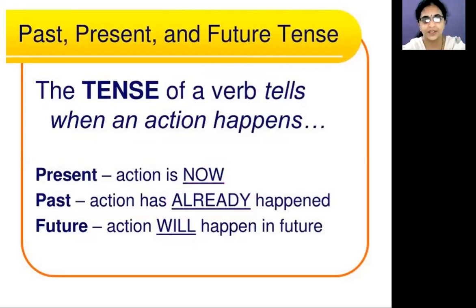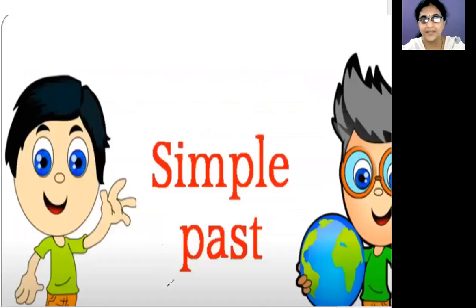Good. Now let us see simple past. Simple past, by the word, is very clear and simple. What is past tense? Tell me, children. Completed.